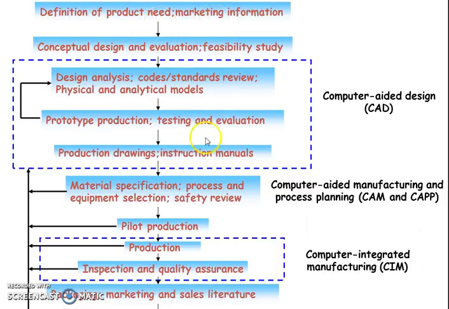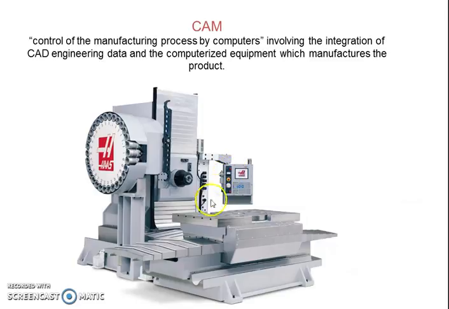Then comes the computer integrated manufacturing, which involves CAM as one of its parts. We had seen a lathe which was being operated by a manual person. Here it shows a CNC, the same kind of machine, but not being operated manually. This is known as CAM. CAM is basically computer aided manufacturing.